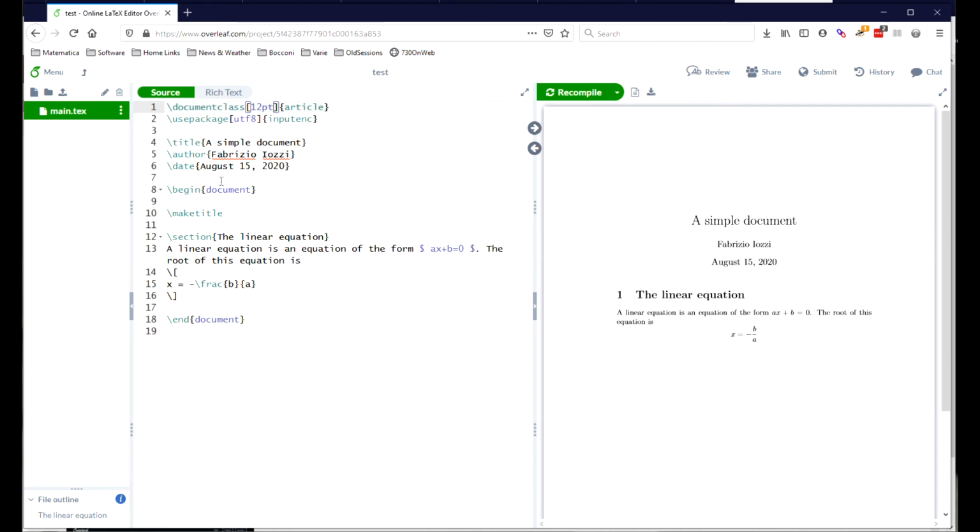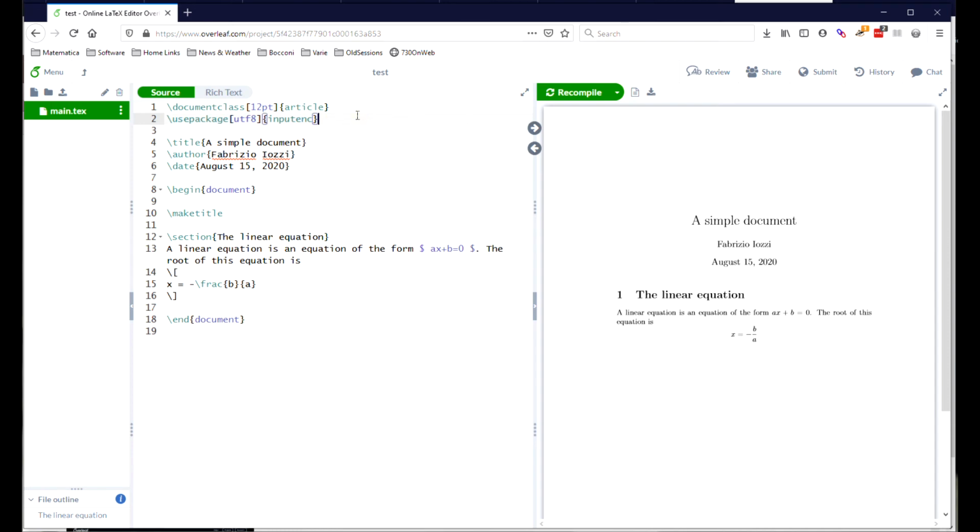Line 2 here is an example of the usepackage command. The usepackage command loads extensions to the LaTeX language. The package you see here, which is called inputenc, is a bit technical, and so we are going to skip it. Instead, we add two packages that we will use later on.